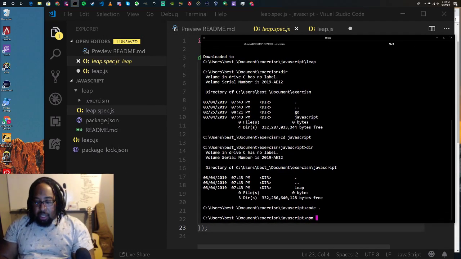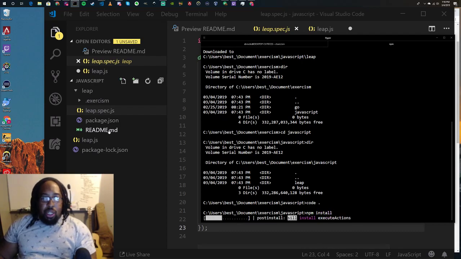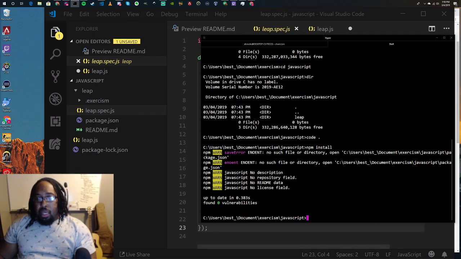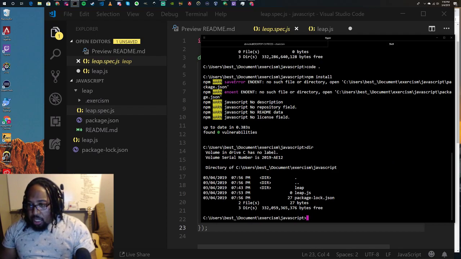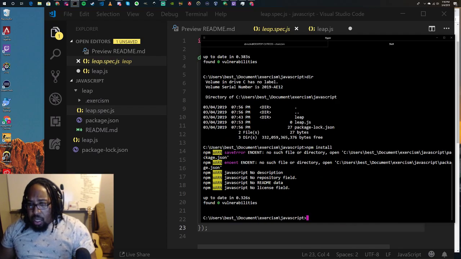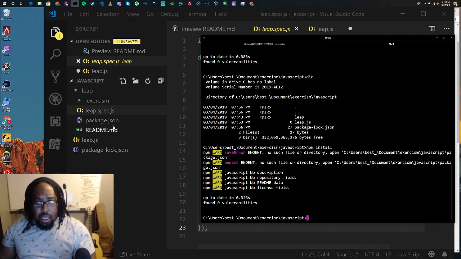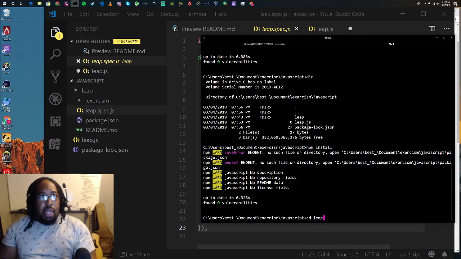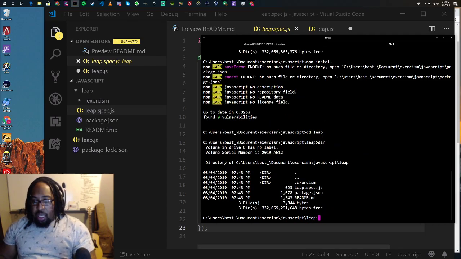So this npm install, what this is going to do is going to install this directory. Am I in the right directory? That should be right. What happened here? Volume C has no label. No such file or directory. Expected package.json. There's one, right? Oh, thank you. I'm in the wrong directory. So now let's run it.